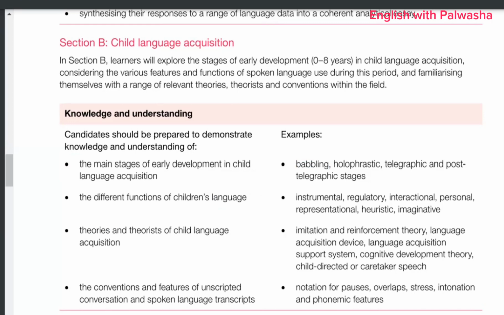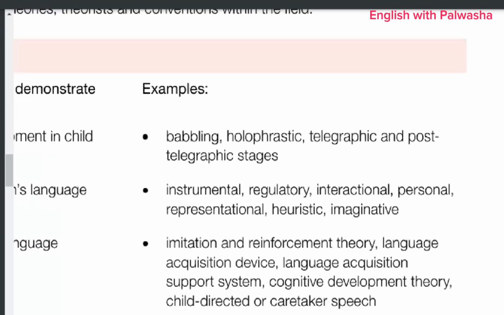These should be defined. After reading the question, you should know which age children they are defining in this conversation and in these dialogues, in which stage the child is exactly. And then what are the functions: that child is instrumental, regulatory, interactional, is he interacting with somebody, personal, or representational, so heuristic or imaginative. So you need to understand these two.